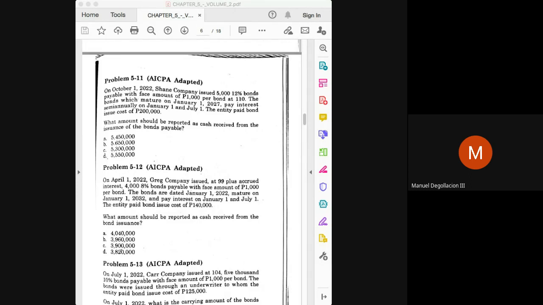But again, as already explained earlier, that's not the only thing that will be taken into account. You will have to check for bond issuance cost, because this should be offset against the money that you would get from the sale or issuance of the bond. The price will serve as an inflow. The bond issuance cost would be an outflow on the part of the issuing entity. Supposedly, those are the only two things that you will have to take into account. But if the issuance date does not fall on any of the interest payment dates, you will have to take into account the accrued interest, the interest that has accrued from the last interest payment date to the issuance date.